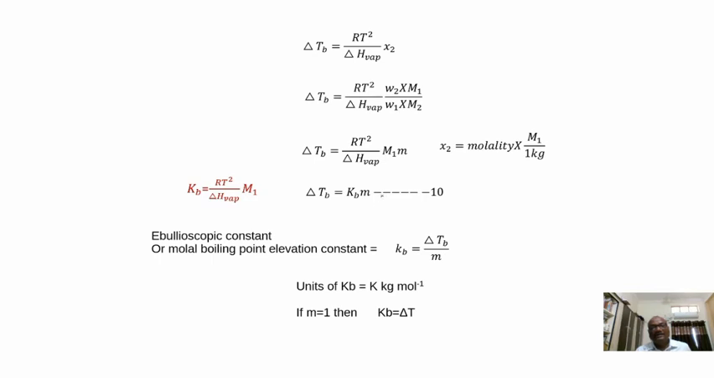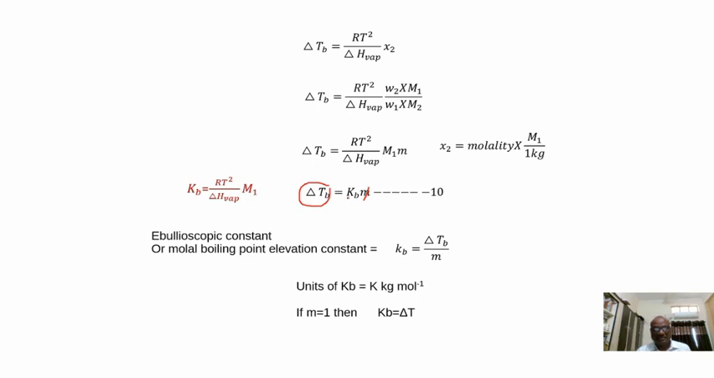Okay, so how can we define this Kb? Kb can be defined under this condition: if the molality of the solution is 1, small m, then delta Tb is equal to Kb. Under this condition, we can define Kb. Kb, the ebullioscopic constant or molar boiling point elevation constant, is the elevation of boiling point of a 1 molar solution. The elevation of boiling point of 1 molar solution is called the ebullioscopic constant.